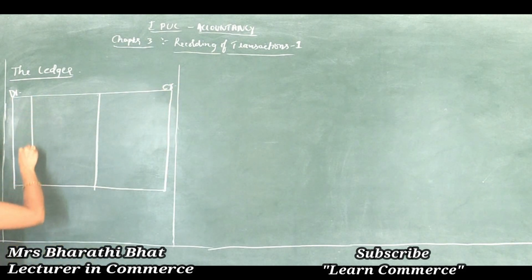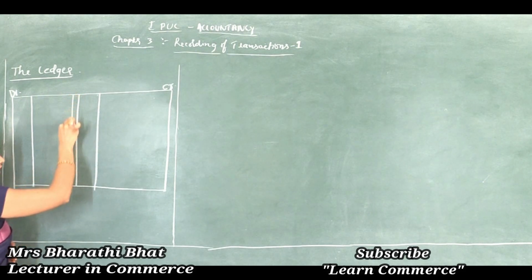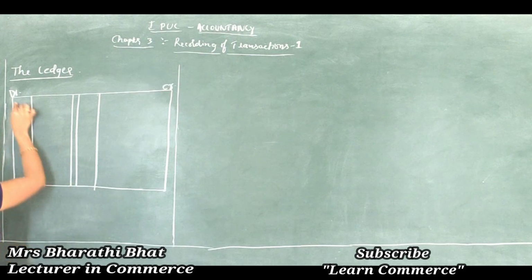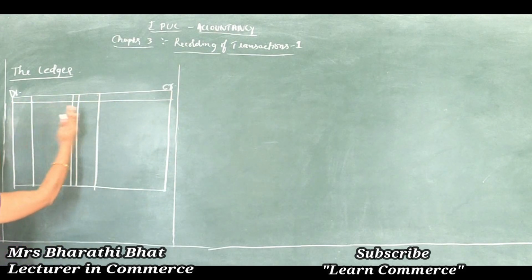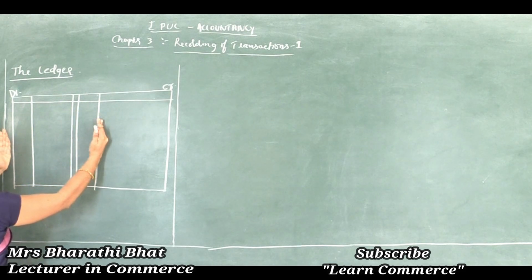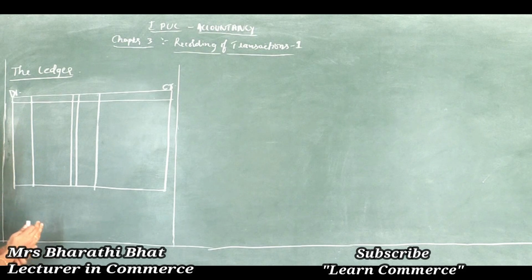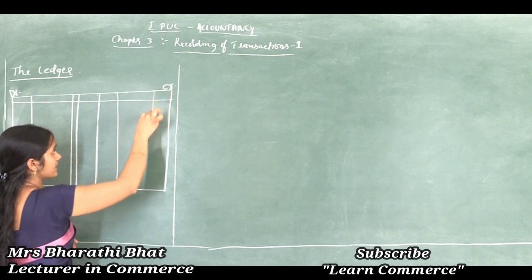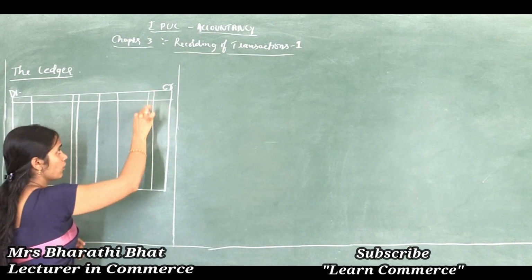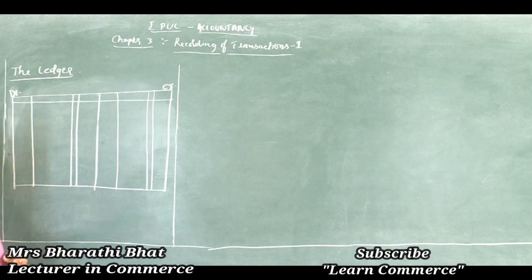And next step, date, particulars, and a small column to record journal folio. These four columns are related to recording the debit aspect of a transaction. And next again, date, particulars, and a small column to record journal folio, and this column to record amount.